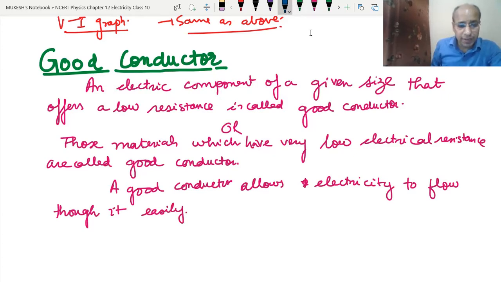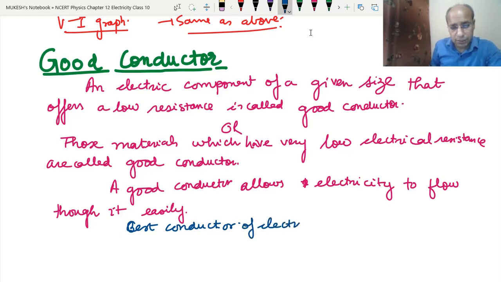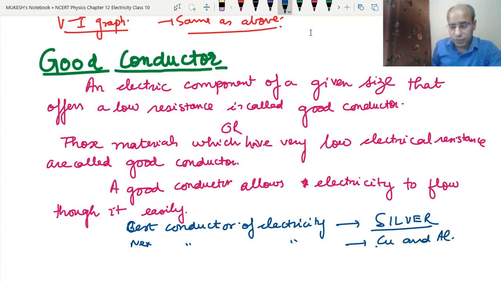Okay, now write some examples. So what is the best conductor of electricity? Silver, because it doesn't show any kind of resistance, or it has very little resistance. Next in the line are copper and aluminium. So these are also good conductors of electricity.